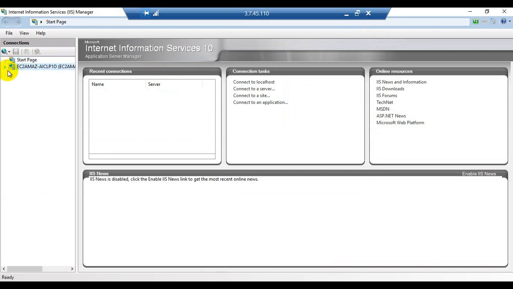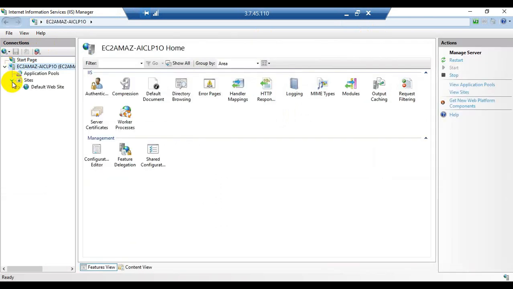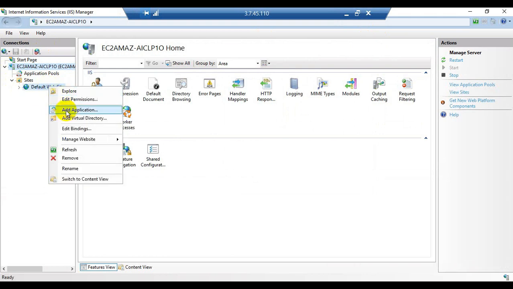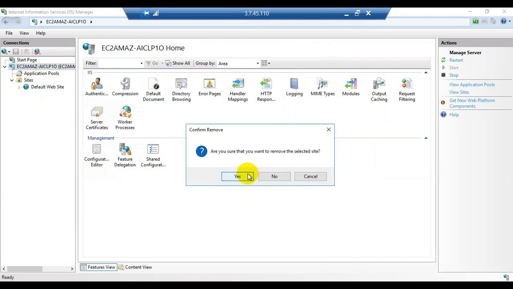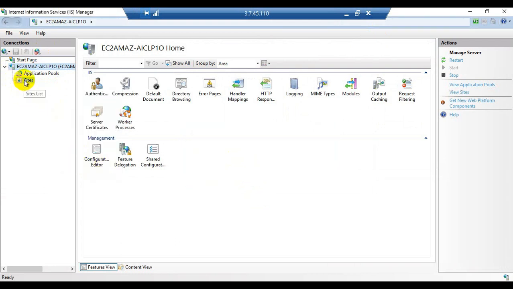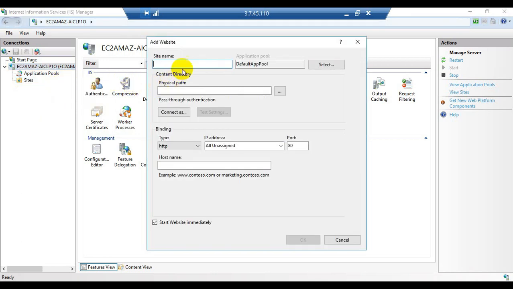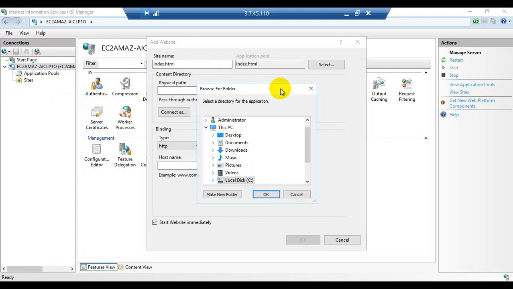So expand the sites, remove the default website, right click on the default website, now click on remove, click on yes, right click on sites, click on add website. Here we need to mention the name of our own self-created website, which is index.html.